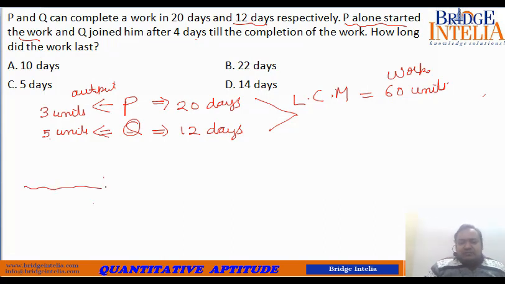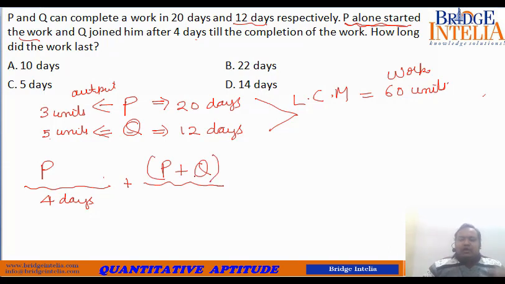That means for the first 4 days, only P was working because P alone started. After that, P and Q started to work together. For how many days we don't know, so let's assume that they worked together for X days. Why are they working together? Because they have to achieve a target. What is the target? Target is 60 units.